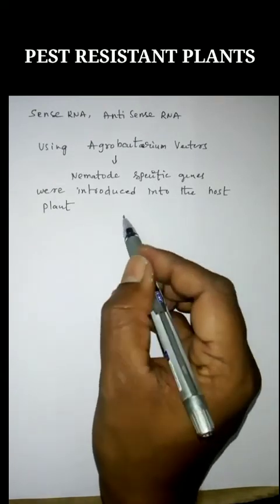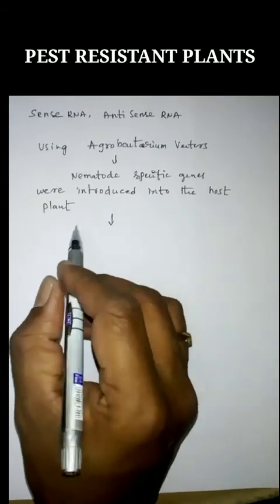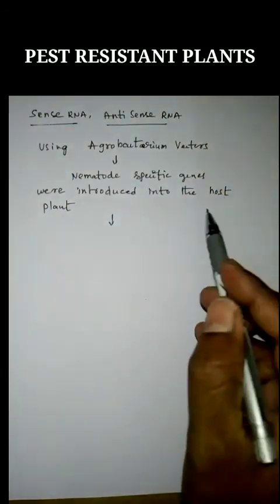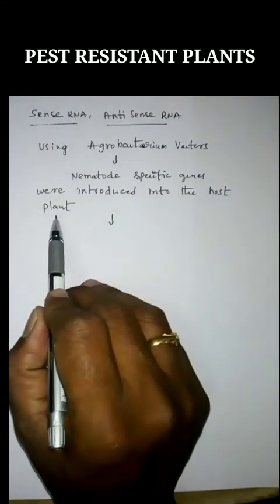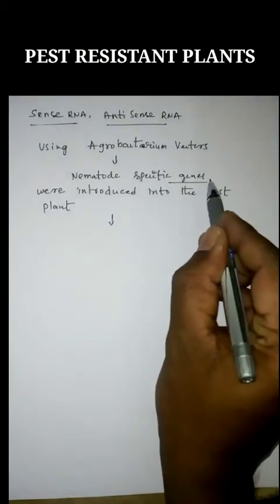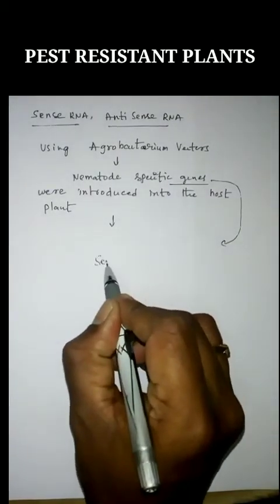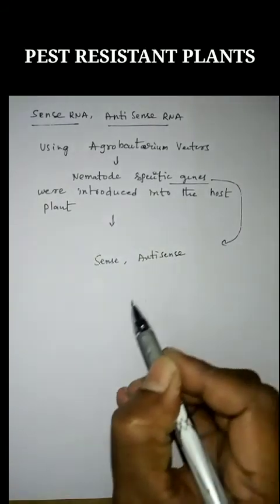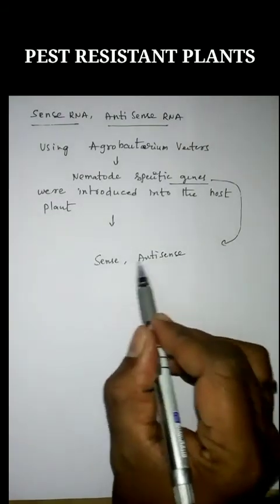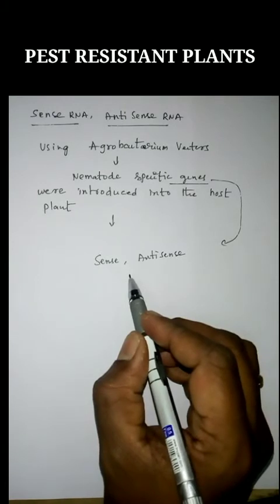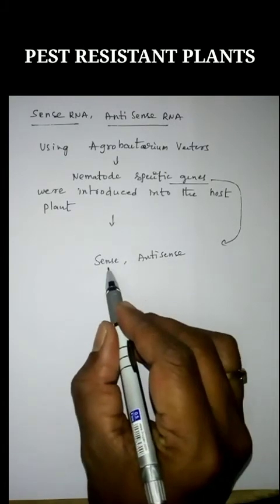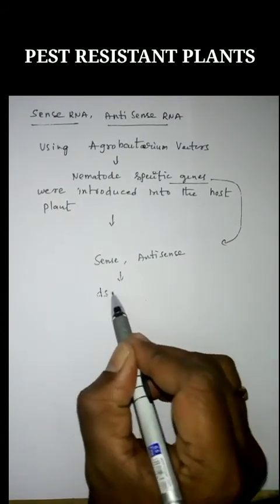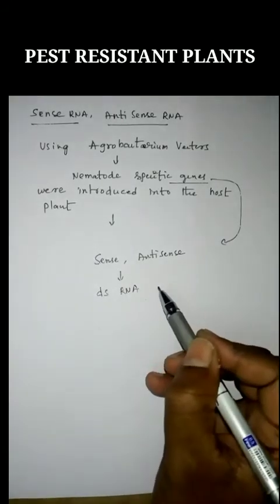After introduction into the host, these genes produce both sense RNA and antisense RNA. As these two are complementary to each other, they form double-stranded RNA.